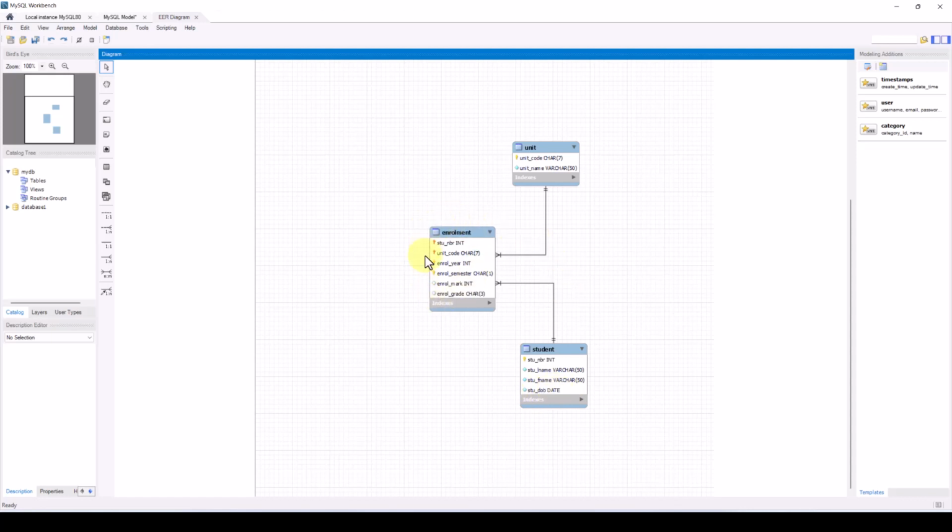This entity here is called a bridging or composite entity, and we need to use these types of entities when we have a many-to-many relationship between two entities. So a student can be enrolled in many units, and a unit can have many students. So that's a many-to-many relationship. So we need to break that up using a bridging or composite entity, using a one-to-many relationship.